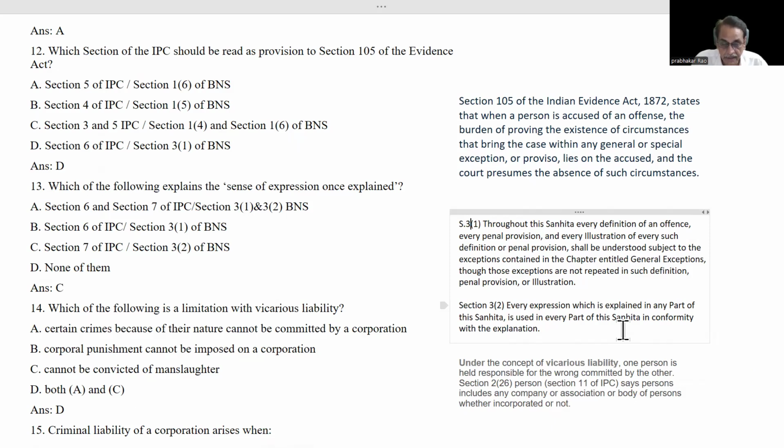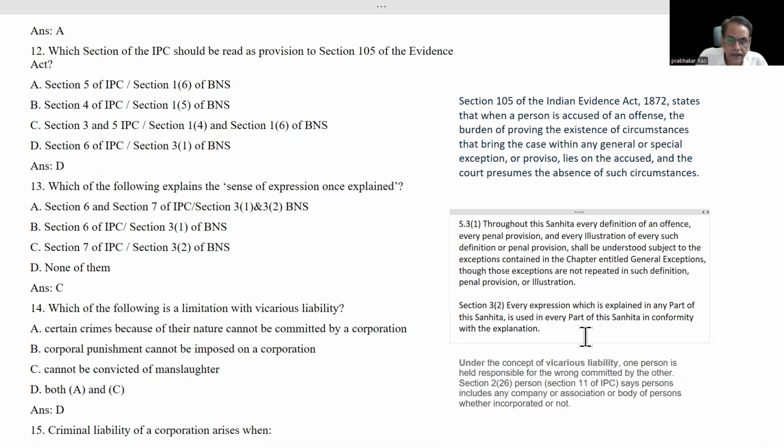Joint liability sections. And here, every expression which is explained in any part of the Samhita is used in every part of the Samhita in conformity with the explanation. In any part of Samhita, some expression has been explained.